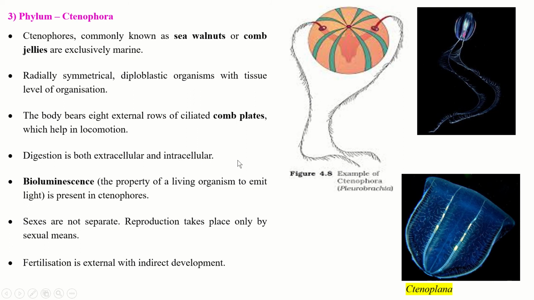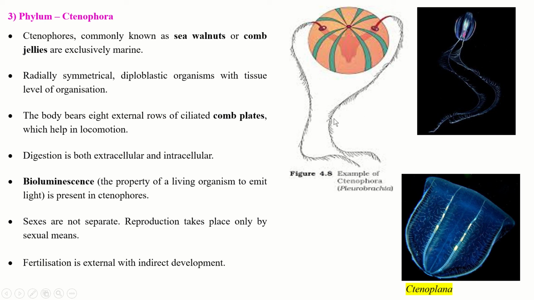Now the third phylum is the phylum Ctenophora. Ctenophores, commonly known as sea walnuts or comb jellies, are exclusively marine. They are only found in the marine environment. They are radially symmetrical, diploblastic organisms with tissue level of organization.